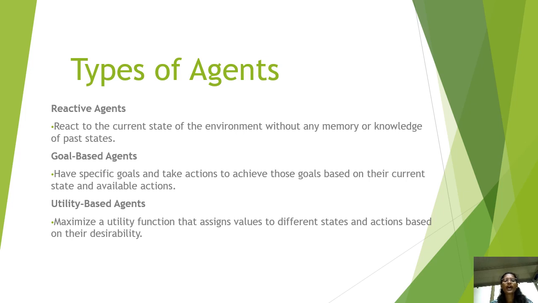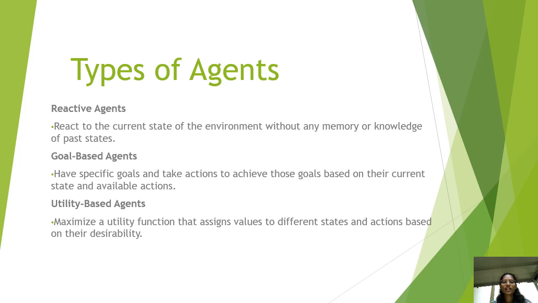The second type of agent is the goal-based agent. It has specific goals and takes actions to achieve those goals based on its current state and the available actions. Then the third type of agent is the utility-based agent. It maximizes a utility function and assigns values to different states and actions based on their desirability.